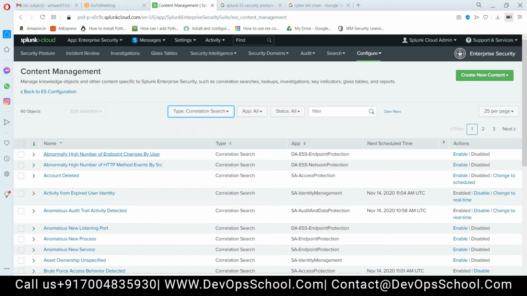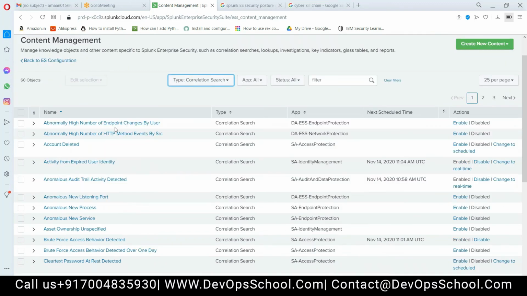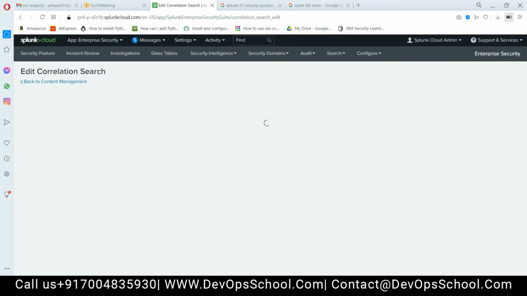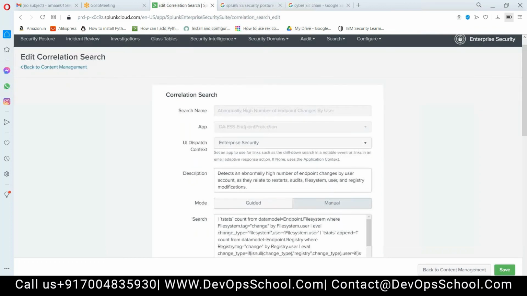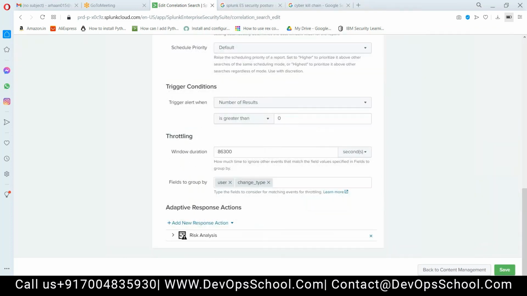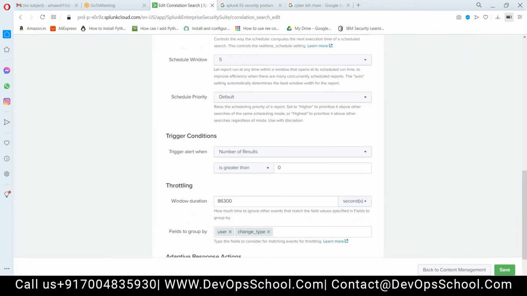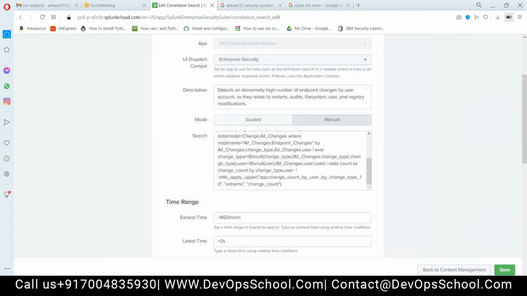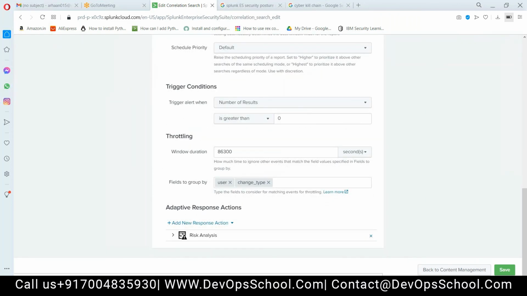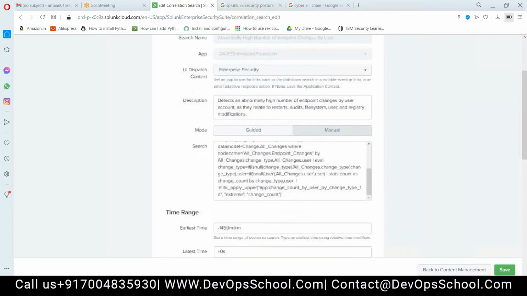Correlation search. If I click on this correlation search, okay, let me click on this one. Actually, I wanted to show you, these are the access notables.